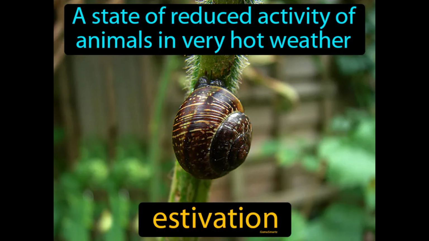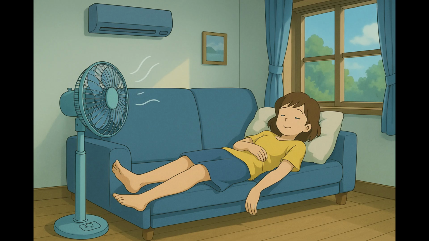A state of reduced activity of animals in very hot weather. Estivation. Estivation is a period of dormancy that some animals enter to survive hot and dry conditions. Imagine trying to stay cool inside your home on a sweltering summer day when the air conditioner breaks down. Just as you might retreat to a shaded room, lie down, and minimize movement to conserve energy and avoid overheating, animals engage in estivation to survive extreme heat by reducing their activity.